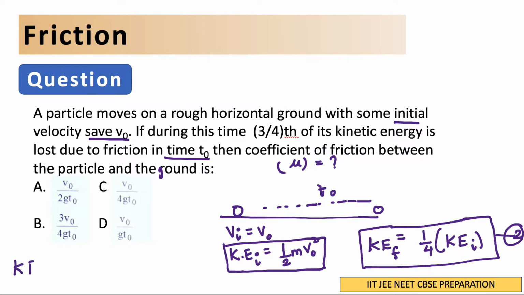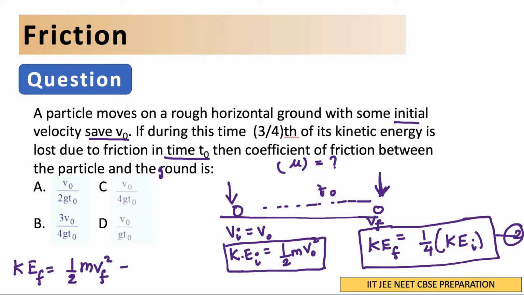So I can say KE final is equal to half m vf square. At this point the velocity was vi, and at this point the velocity became vf.